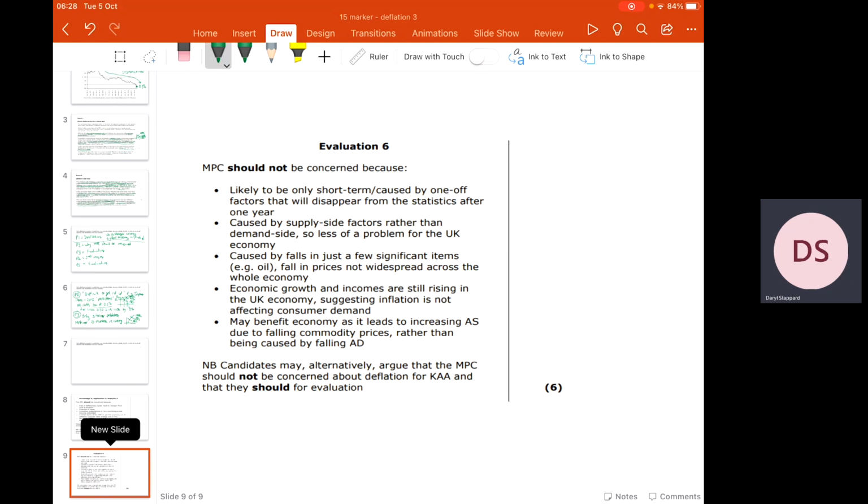Next one, the economy still seems to be doing quite well. So it suggests that it's not affecting consumer expectations. And then finally, it may benefit the economy. And that was the point that I mentioned in my diagram. If it's lower cost of production, it will shift out SRAS, and that will therefore stimulate a growth in GDP.